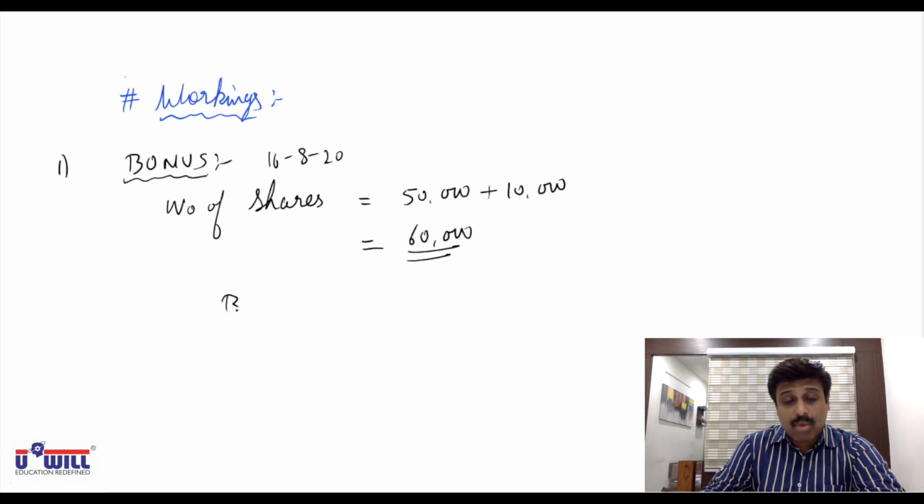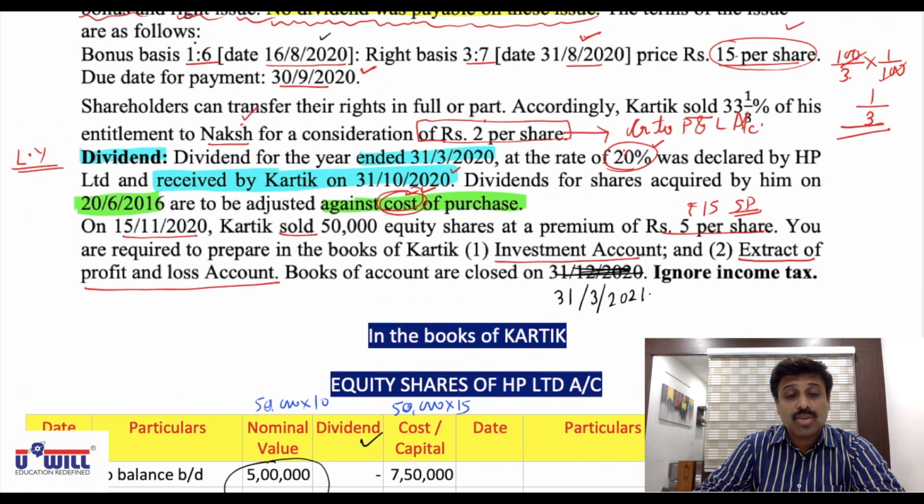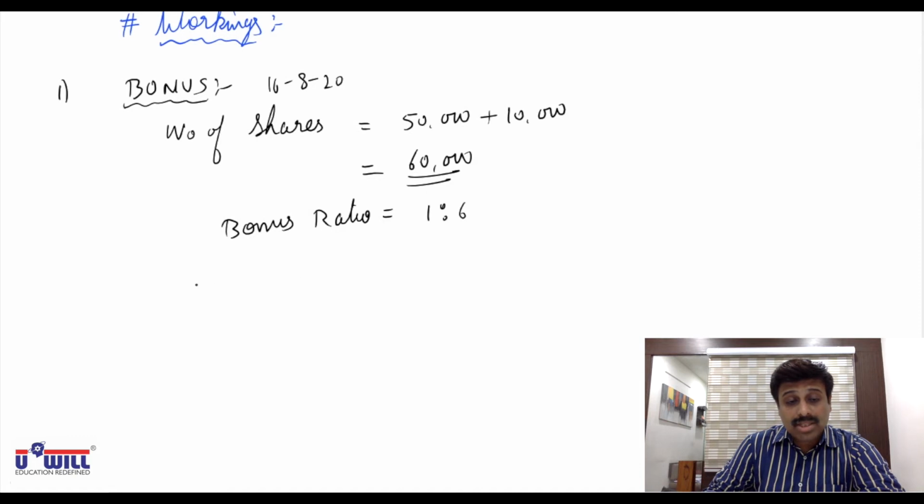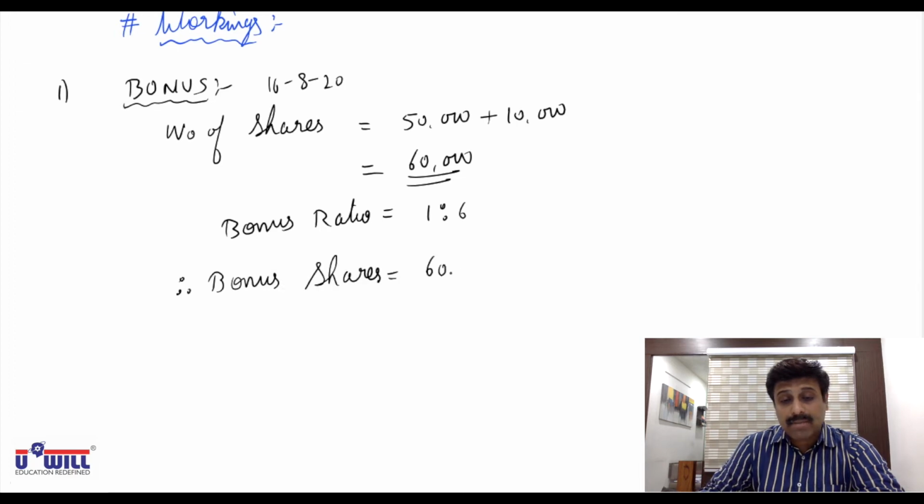What is the bonus ratio? 1:6. You all can see here. So how many bonus shares would he have received? Bonus shares he would have received is equal to 60,000 into 1/6, that comes to 10,000.